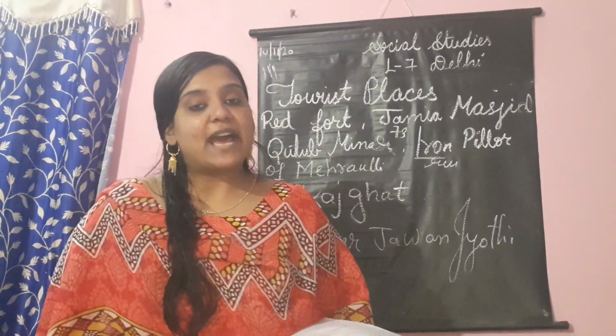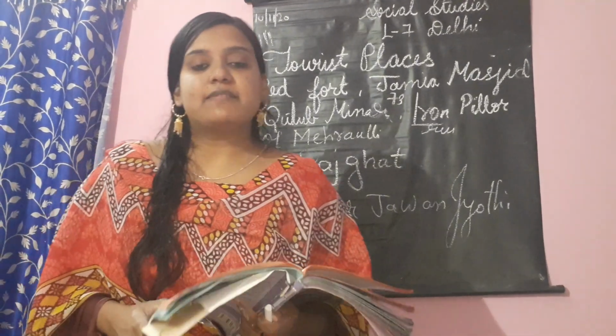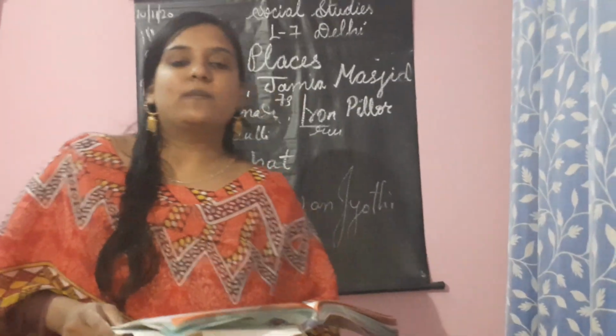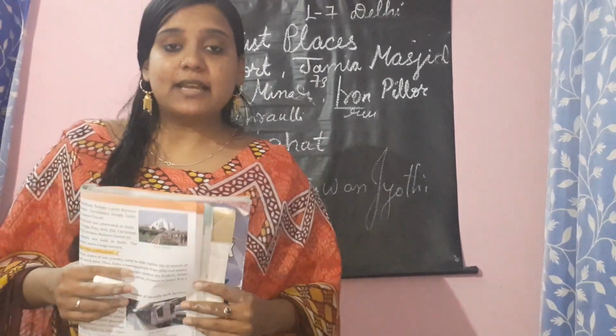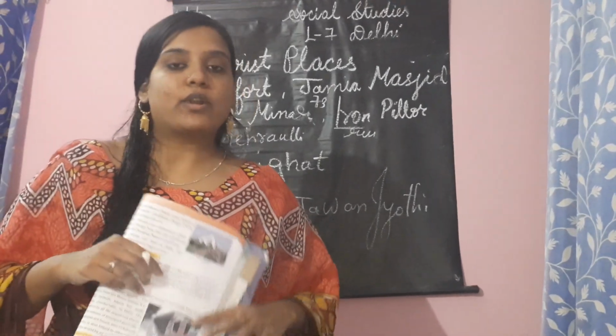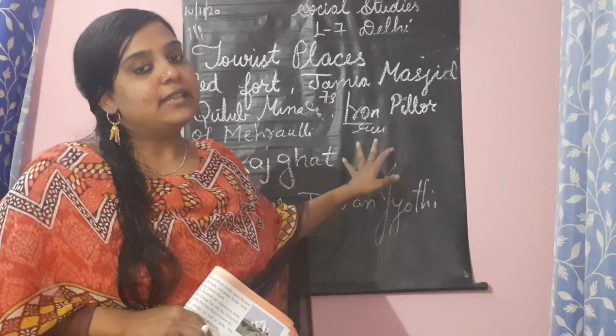Then if we come to government and high commissions, we have many important offices over there. We have the Rashtrapati Bhavan, which is situated on the Raisina Hills. Okay, and we have the Prime Minister's office also over there, and other ministers' offices like the Central Secretariat and Home Minister. Everything is operated in Delhi itself. Okay, and in Delhi we have a beautiful Mughal Garden which is situated near the Rashtrapati Bhavan itself, which is open to the public every February. Then we have Lok Sabha and Rajya Sabha meetings held in the Parliament House. Parliament House is also situated in Delhi. So whatever the country's affairs, they will do within the Parliament Houses of the Rajya Sabha and Lok Sabha only.